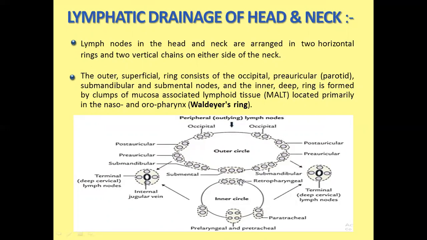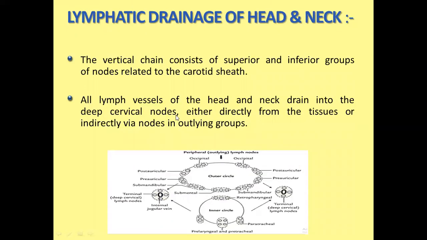The vertical chain consists of superior and inferior deep cervical lymph nodes, and all lymph vessels of the head and neck region drain into the deep cervical lymph nodes either directly or indirectly via the nodes of outlying groups. You can see in the diagram, all drain into the deep cervical lymph nodes, which are situated around the internal jugular vein.